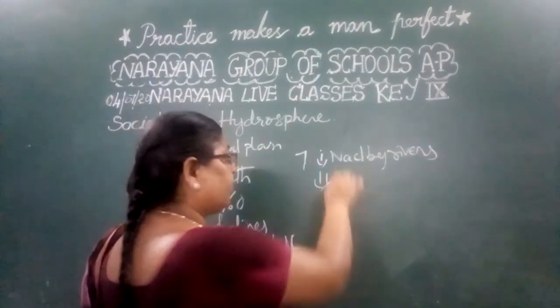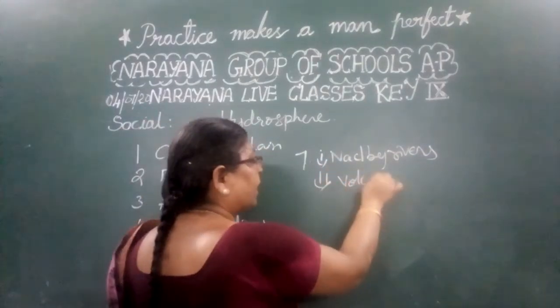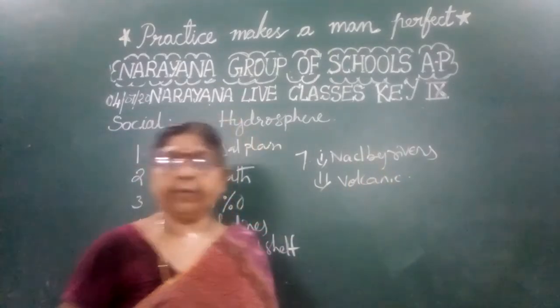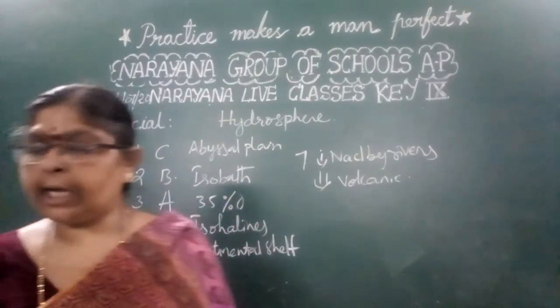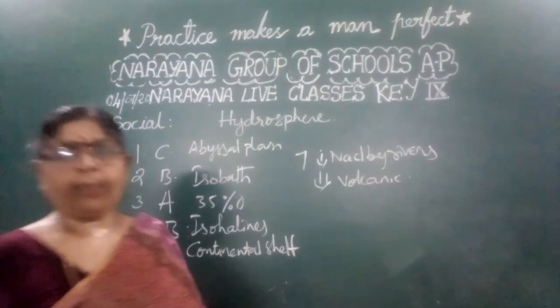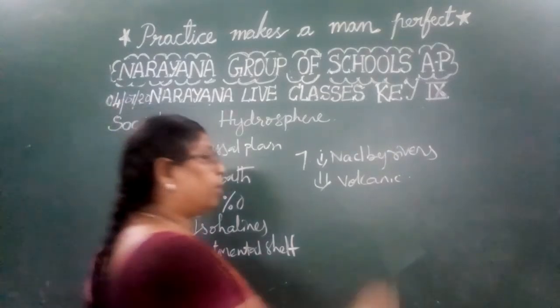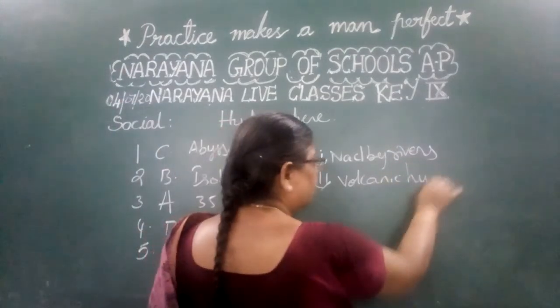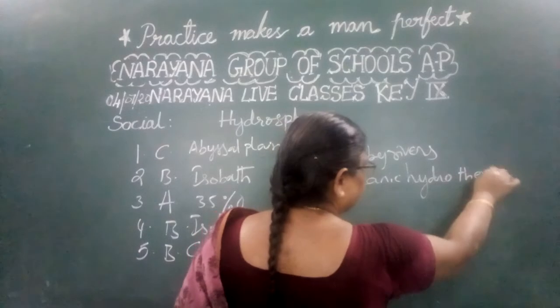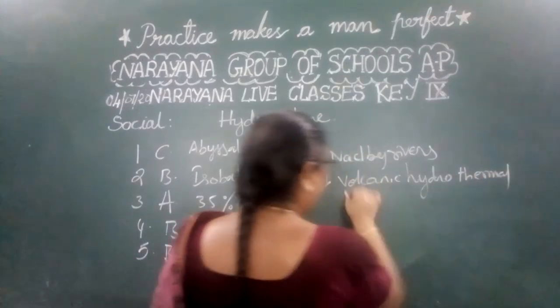The second one is due to volcanic activity and volcanic eruptions, and also hydrothermal vents. Due to the hydrothermal vents also, salt is released into the ocean waters.